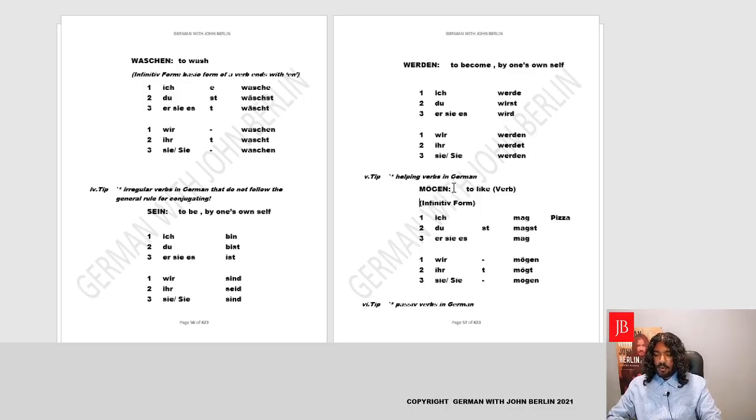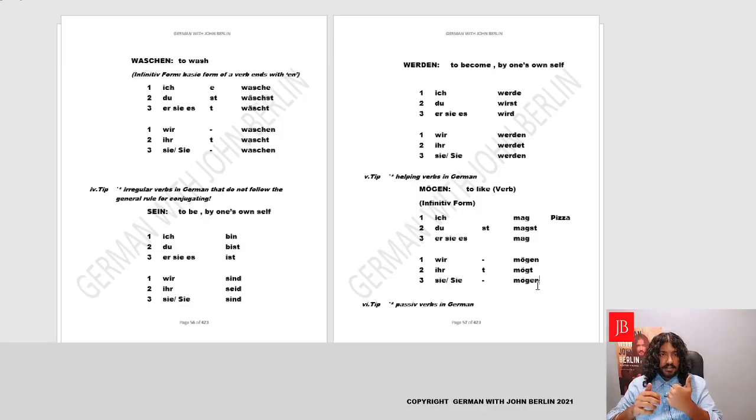Yes, there is no longer mögen here, it becomes mag. Ich mag, du magst, sie, es mag. Wir mögen, ihr mögt, sie, sie mögen. Yes, I like, you like, he, she, it likes. We like, you all like, they like, and you like formal. Why is it a helping verb? Because at times you can use it with another verb.